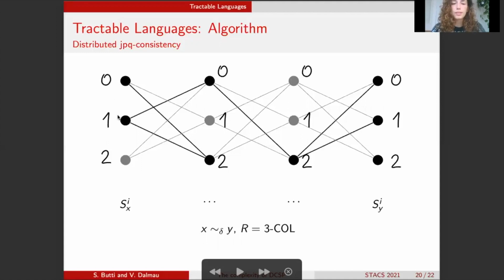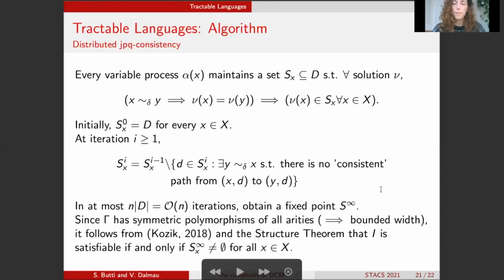On the other hand, here I have a path from 1 in Si of x down to 1 in Si of y. So this means that at this point it is consistent that both variables take value 1, and then I will keep 1 in the set. Now, once these sets are calculated, we obtain a fixed point in at most n iterations. So these sets can no longer be updated.